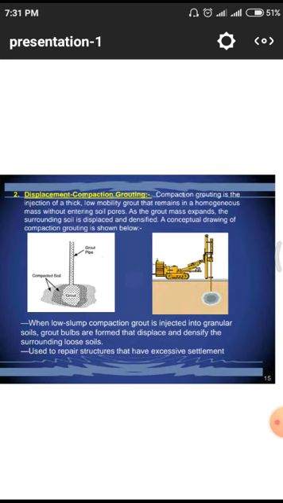First of all, when a low slump compaction grout is injected into granular soils, grout bulbs are formed in the displacement of the particular area, which densify the surrounding loose soils. Normally, this kind of phenomenon is used for the purpose of repairing structures that have excessive quantities of settlements.